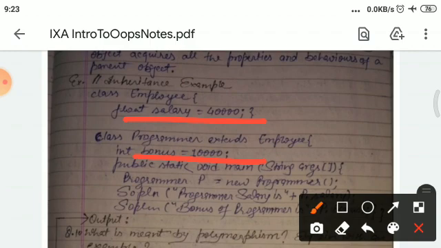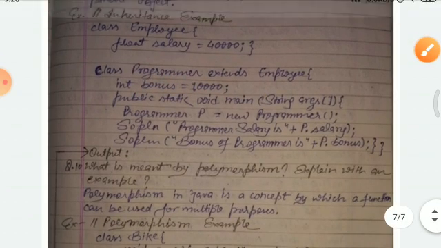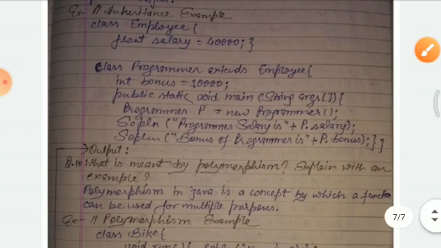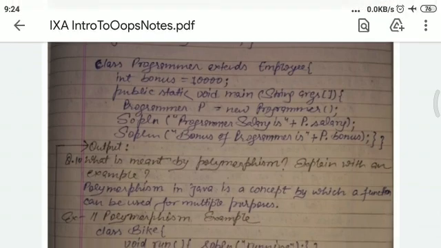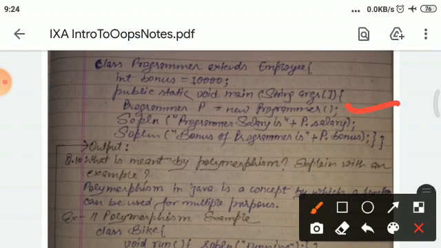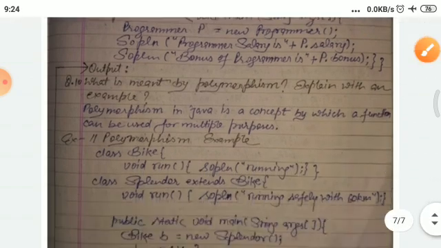And here another class, Programmer, is created that inherits the class Employee. And a main method is created, and an object for the Programmer class, p, is created, and these data members, salary and bonus, are called by these statements by this object.